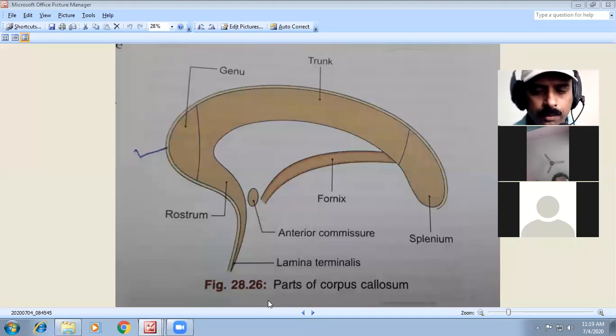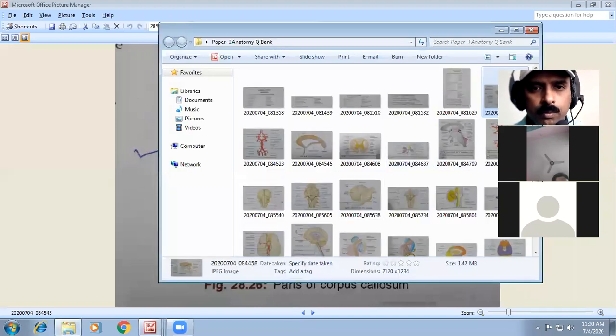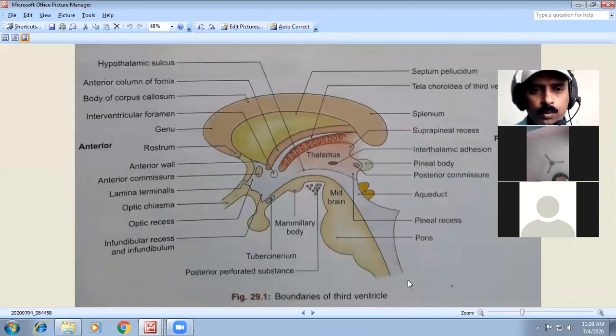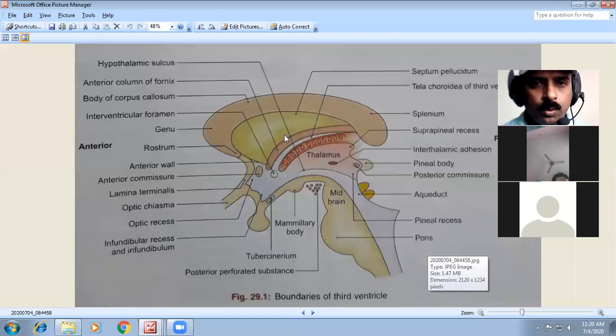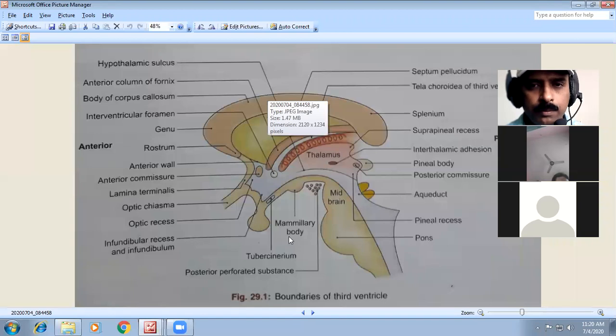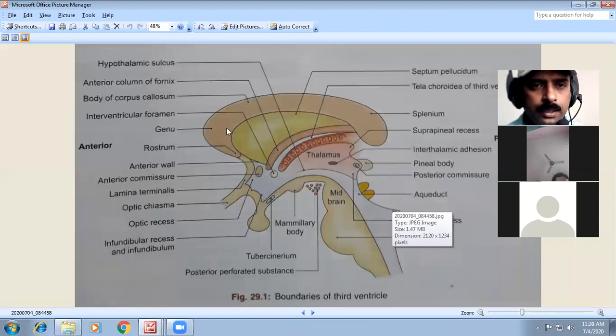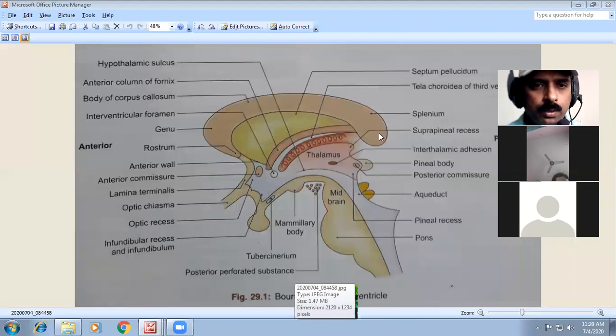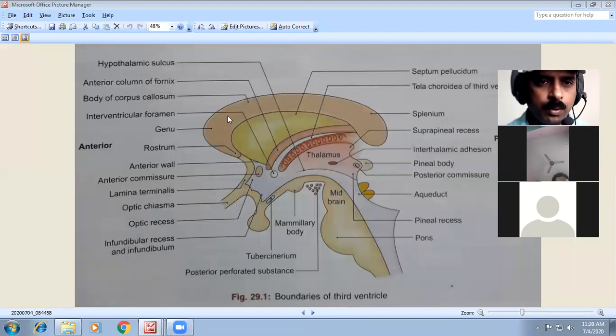Then we have to deal with the one diagram I have told you about. This diagram you have to remember. First, I have changed the diagram. I hope everyone is seeing this diagram. This is the important anterior and posterior aspect of the sagittal section of the brain. You should know this diagram. Here you can see the corpus callosum, and these are all the corpus callosum parts I just told you: rostrum, genu, trunk and splenium.